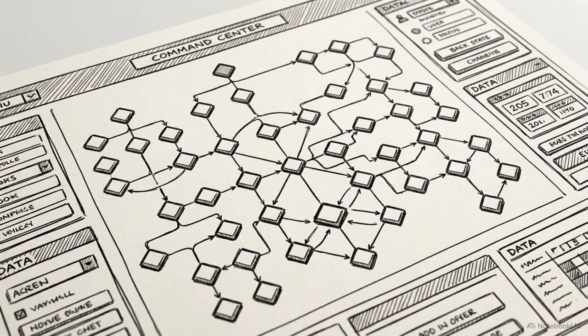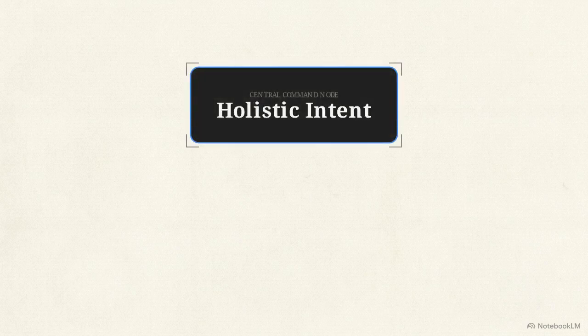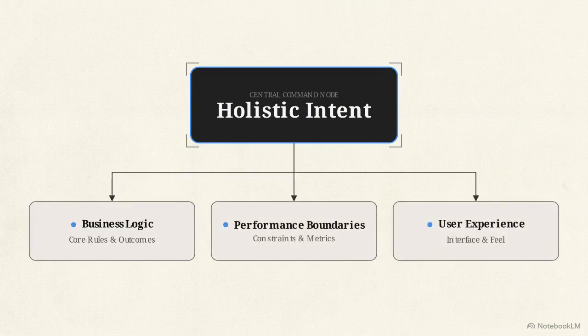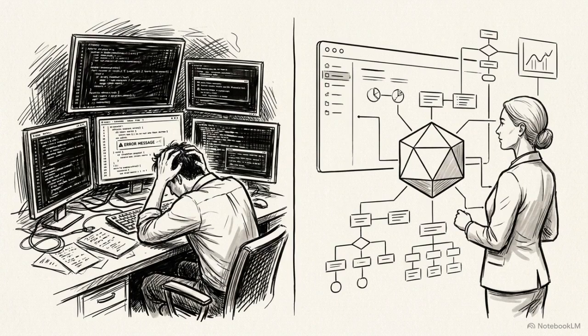You are moving from the deterministic certainty of a compiler to the more complex task of managing the ambiguity of agentic behavior. Draw the first node on your blueprint and label it holistic intent. This is where you define the business logic, the performance boundaries, and the desired user experience. This marks the move from the traditional IDE to an intent environment.